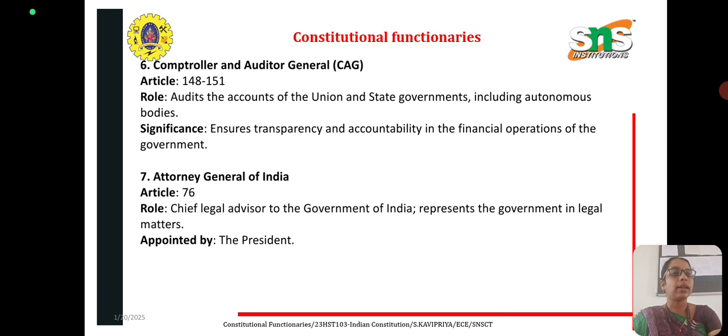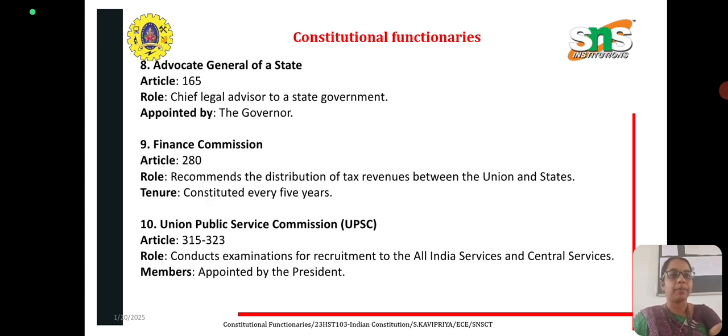And next is the Attorney General of India, Article 76. He is the chief legal advisor to the Government of India, and represents the government in legal matters. That is the role of the Attorney General of India. He is appointed by the President. And next is the Advocate General of the State, Article 165. The role of the Advocate General is that he acts as chief legal advisor to the state government. He is appointed by the Governor.